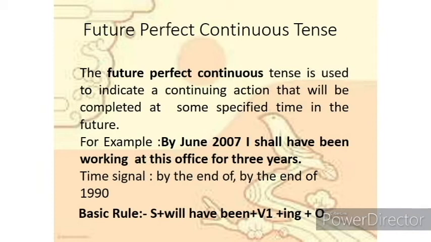For example, like she will have been coming to school till November, वो सिर्फ नवंबर तक स्कूल आएगी.